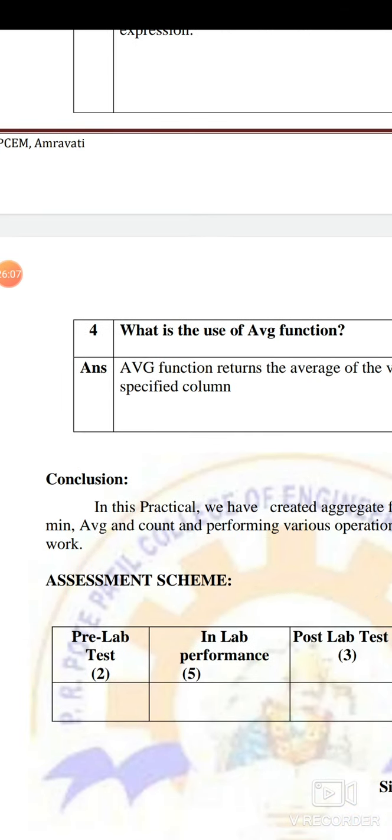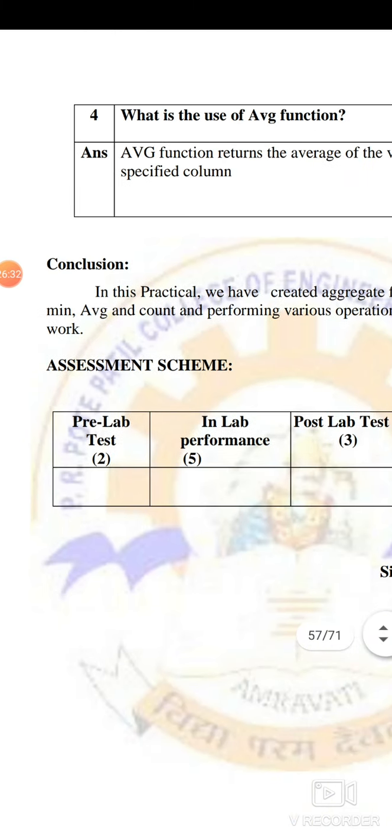Select the max or mean, the name of the function. Select is the command, and the name of the function is mean, max, average, count, or whatever it is. So for the query, first you write the command, that is select, then mean or max, whatever you have to do, that is the function, then the value which you want. So you have to provide that particular value. Select max, and then from which table. So you will select and you will get the specific value. This is how we complete it.